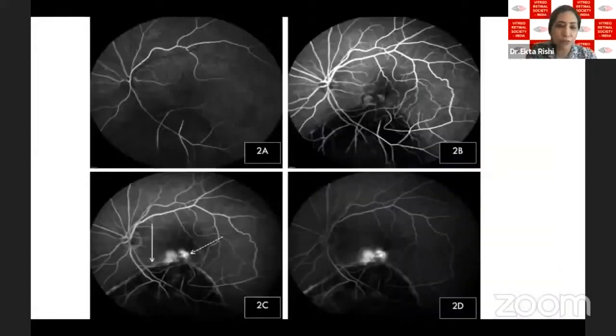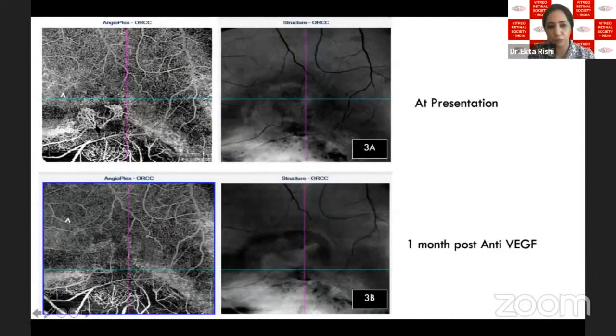So fundus fluorescein angiography was done, and to my surprise, there was no hyperfluorescence seen in the early choroidal and early arterial phase. And there was a hyperfluorescence coming up in the early venous phase, and this was at the edge of these retinal venules, which over the period started leaking. An OCT angiography was done, which showed that this retinal venule was dipping into the choroid, and this was leading to a neovascular tuft formation.